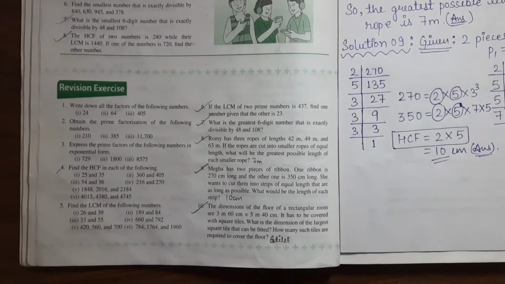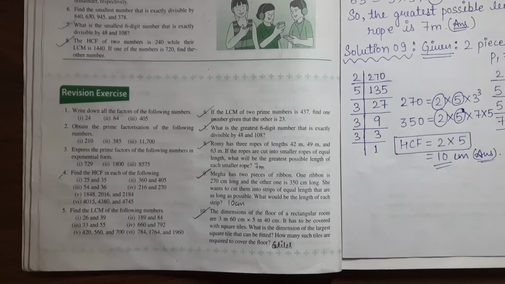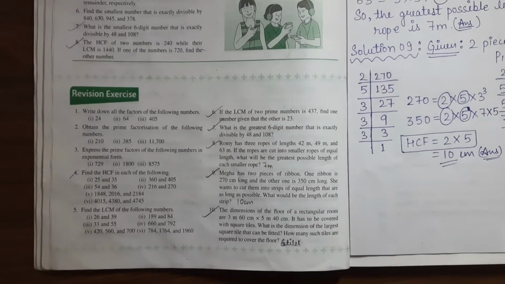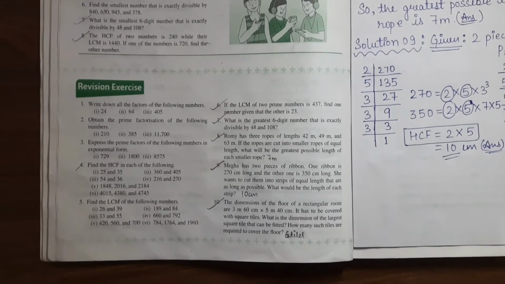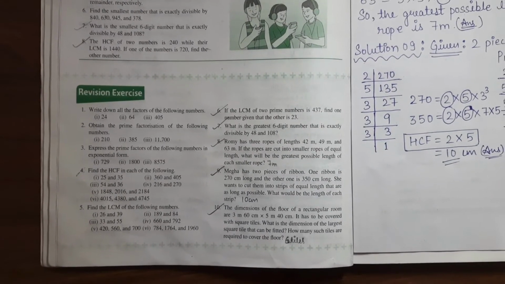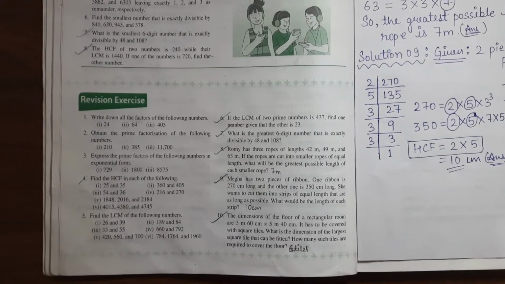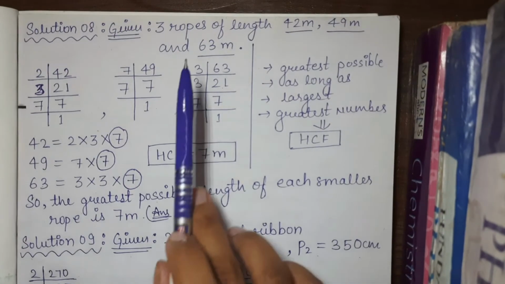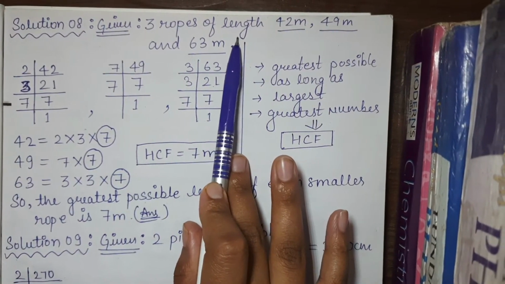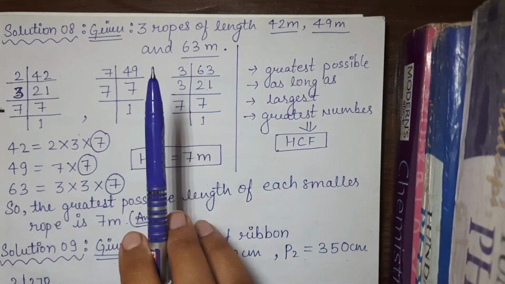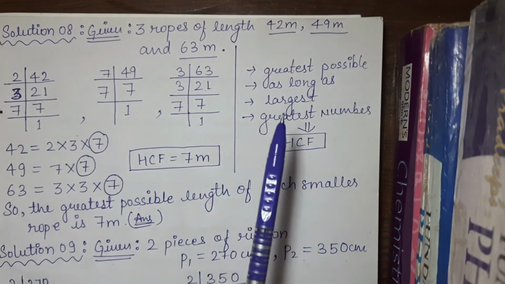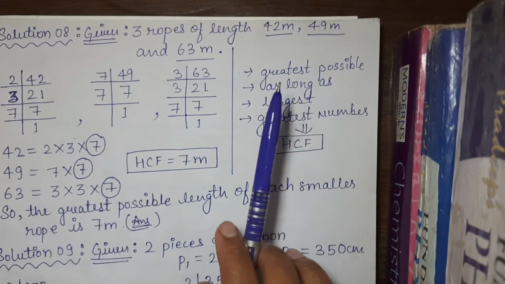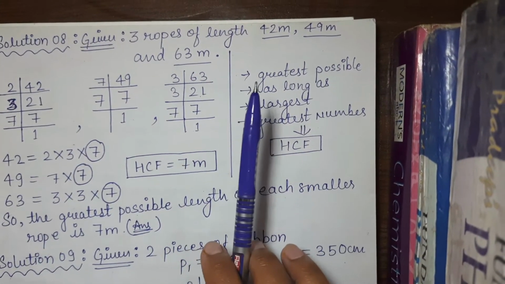Our next question is question number 8. Romy has 3 ropes of lengths 42 meter, 49 meter and 63 meter. If the ropes are cut into smaller ropes of equal length, what will be the greatest possible length of each smaller rope? The question wants the greatest possible length of each smaller rope.